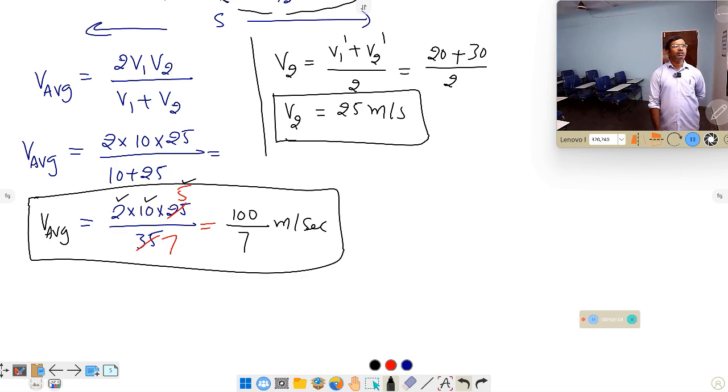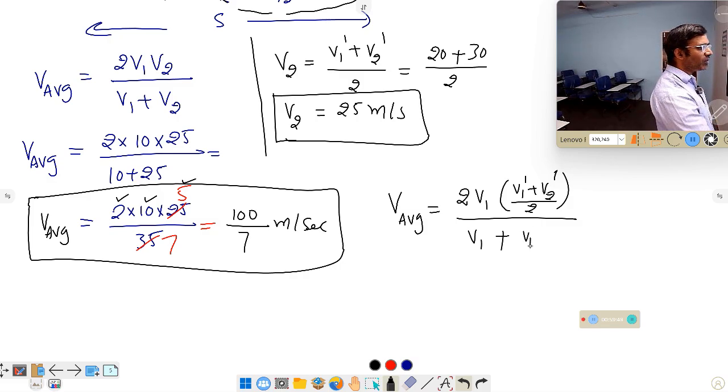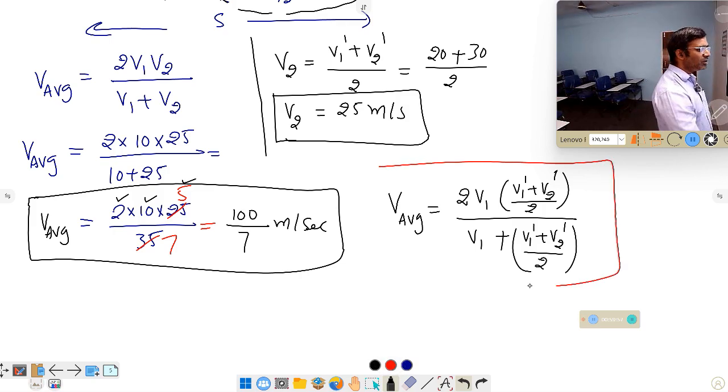This is the way you have to calculate the answer. If you want to write the final formula, suppose this is the part I took. The total formula I can write like this. V average is equal to 2V1V2 by V1 plus V2, and in the place of V2 I can write V1 dash plus V2 dash by 2. What is V1? V1 only, plus what is V2? V2 is again V1 dash plus V2 dash by 2. So either you have to modify the formula or you have to follow the procedure to understand while solving the problem.